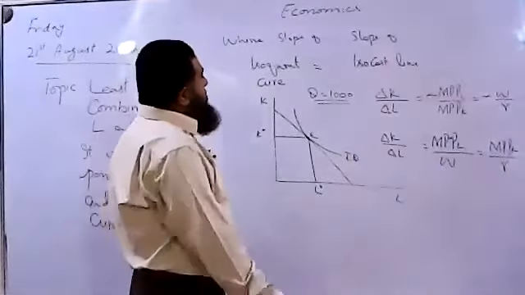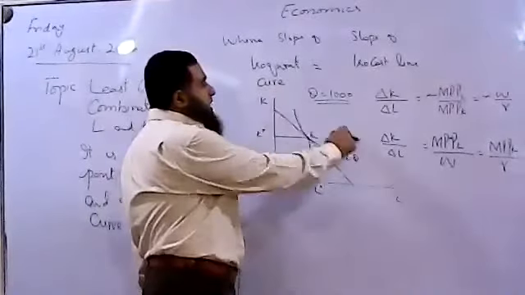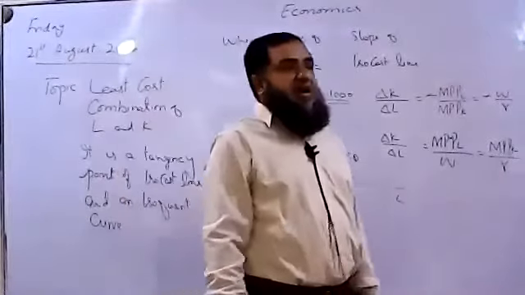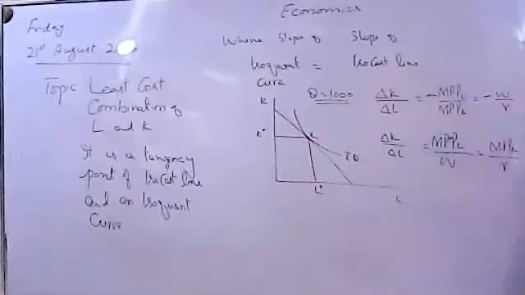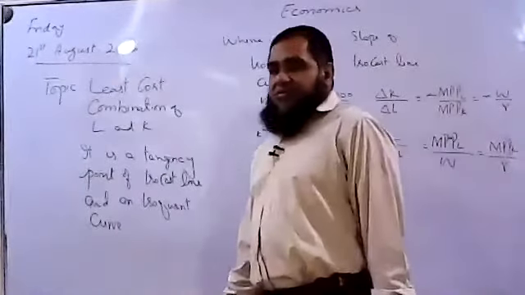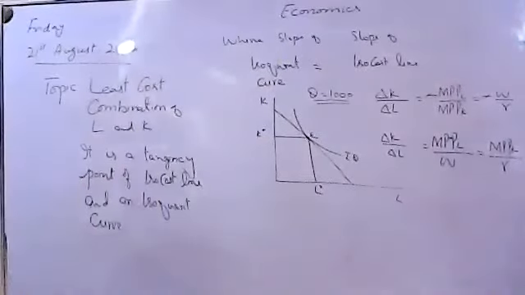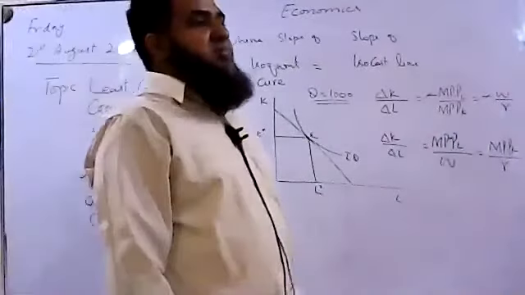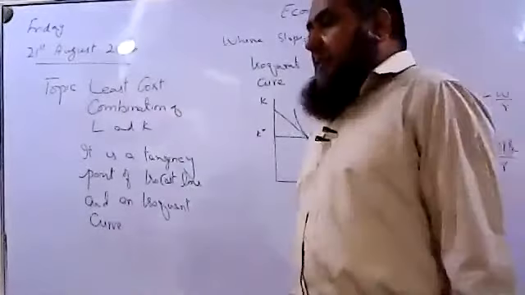And if the firm wants to produce more output, then this isocost line will be shifting parallel outward, and a new isoquant will be making a tangency condition with the new isocost line, and more output at a different cost of production will be produced. So that's how the isoquant and isocost line are able to minimize the cost of production by using different combinations of labor and capital.